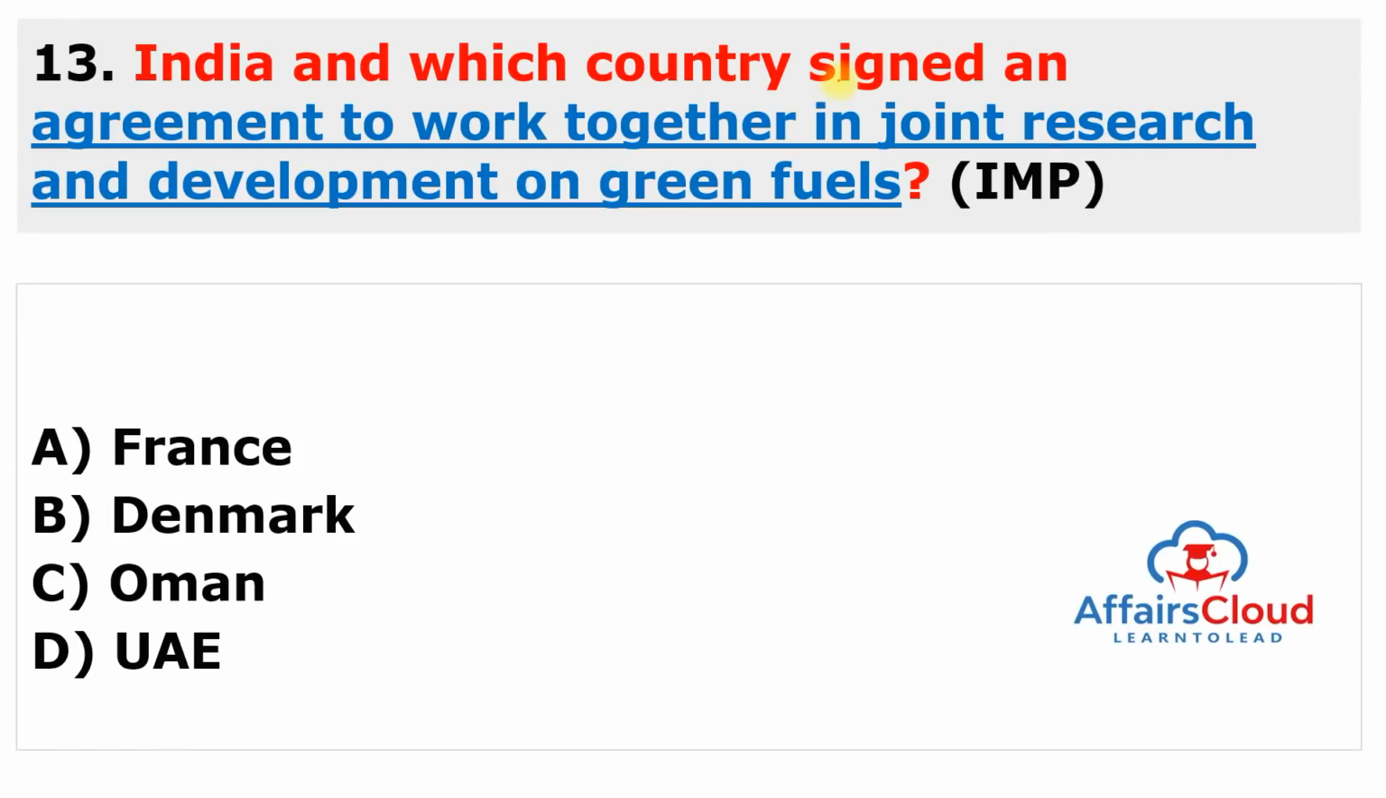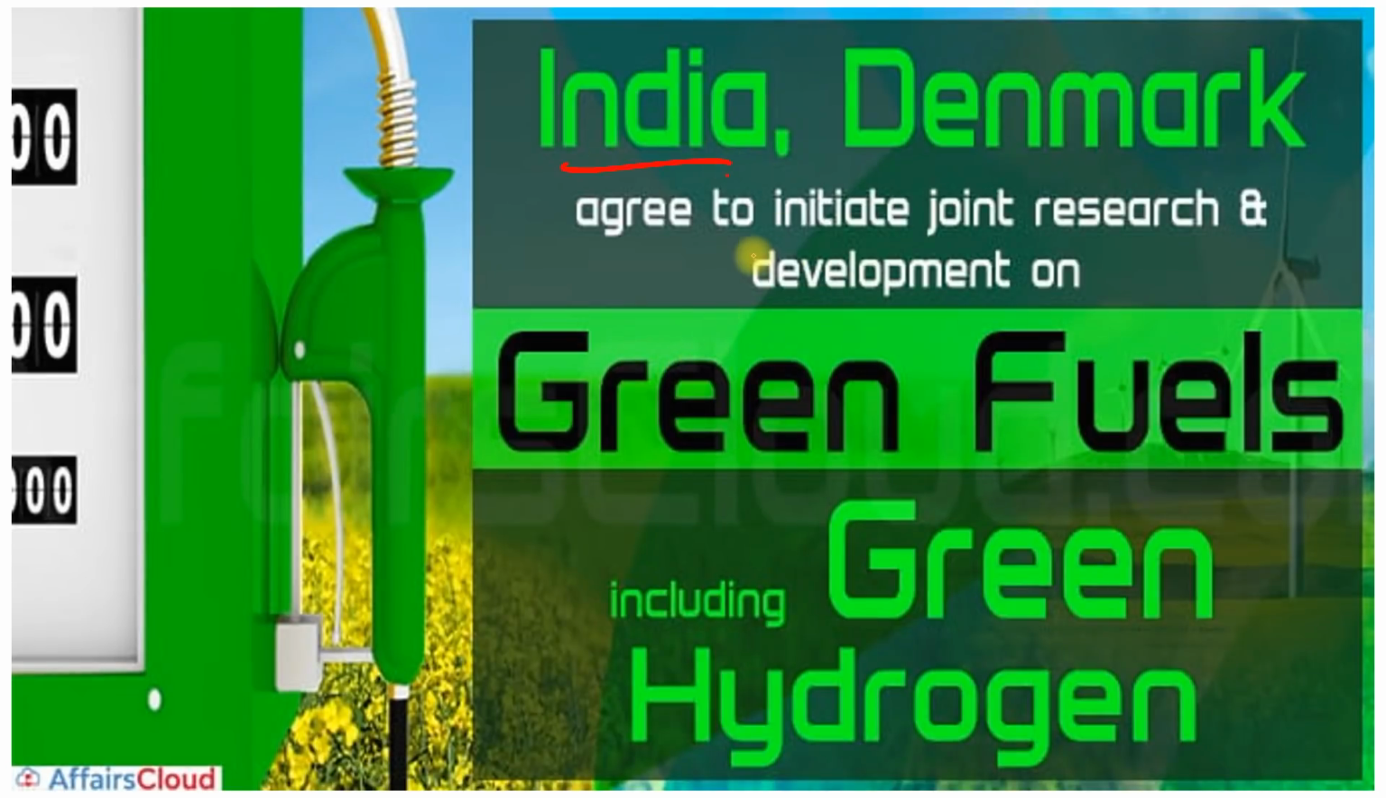Here is the question. India and which country signed an agreement to work together in joint research and development on green fuel? Just remember the question as same as in slide. The answer of this question is Denmark. So you can see here, India and Denmark agreed to initiate joint research and development on green fuels, including green hydrogen. So this is very important, with special focus on the green solutions of the future strategy for investment in green research, technology and innovation. But remember about Denmark here. Denmark's Prime Minister is Mette Frederiksen, capital is Copenhagen, and the currency is Danish krone.